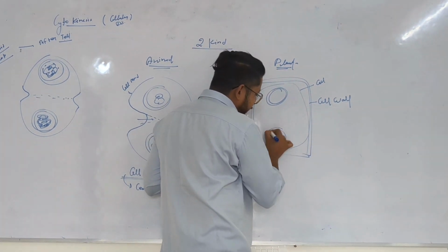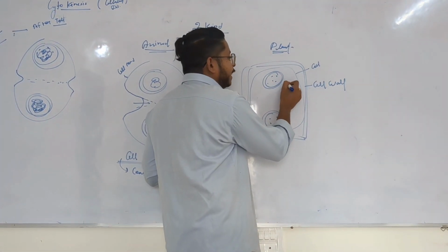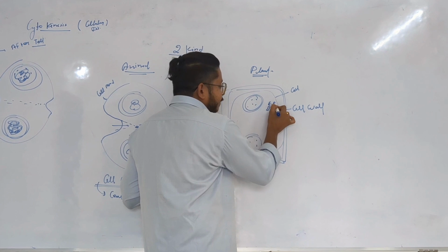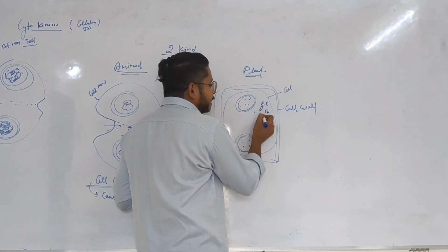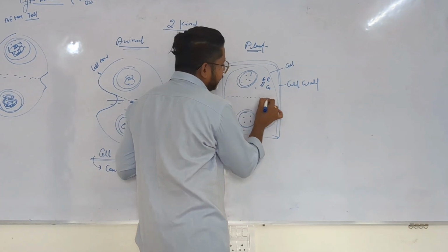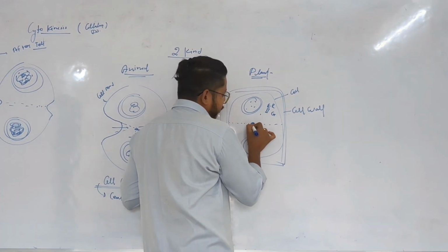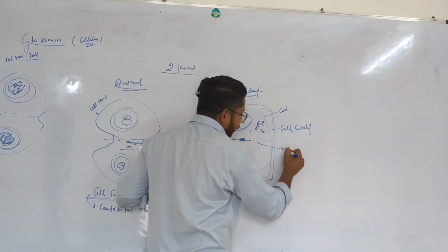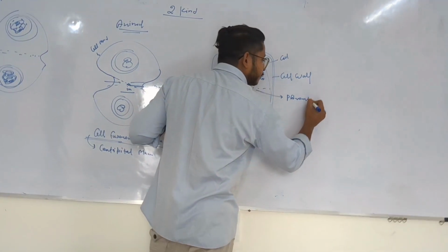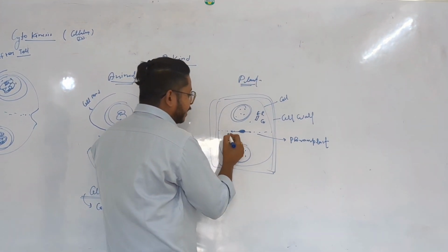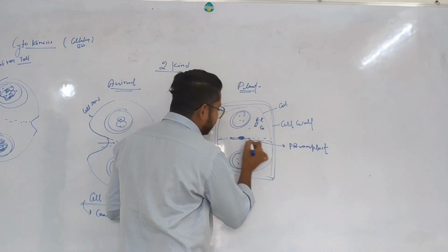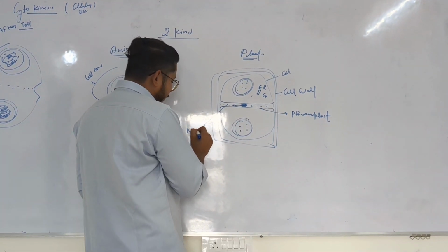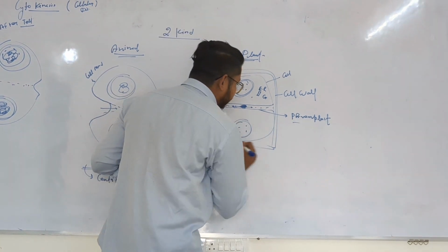Here what will be happening? The two daughter nuclei are present inside the cell, and in between, as you know, the endoplasmic reticulum and Golgi apparatus are present. The endoplasmic reticulum and Golgi apparatus mix with the cytoplasmic material, and after that the formation of a body will take place, starting from the center. This structure that starts moving from center to outward is called the phragmoplast. Later the phragmoplast combines with the material present in the cytoplasm, and here the boundary formation will be happening. Here the generation of a new cell wall will be happening.